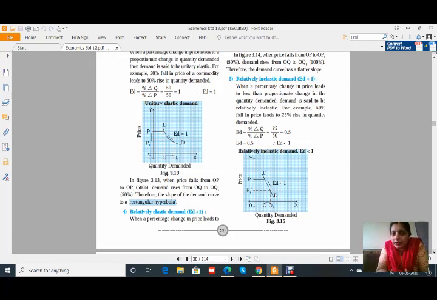A 50% fall in price leads to a 25% rise in quantity demanded, that is percentage change of Q upon percentage change of P, 25 upon 50, which is 0.5, which is less than 1. I can give you an example for this.